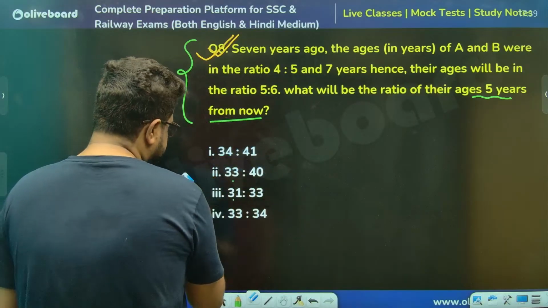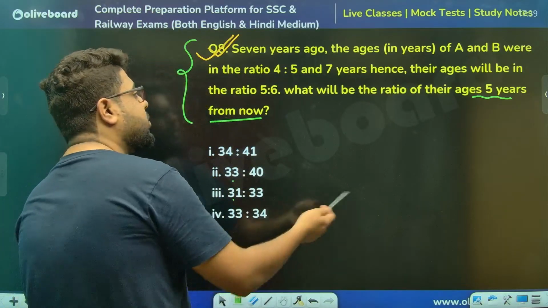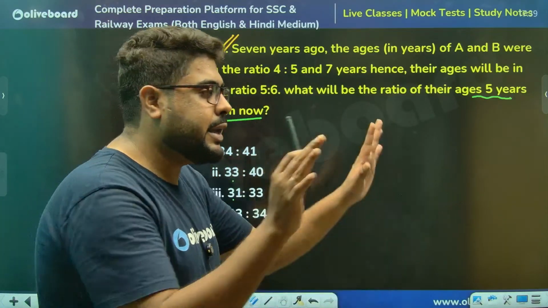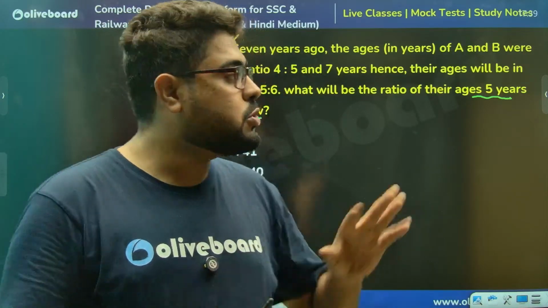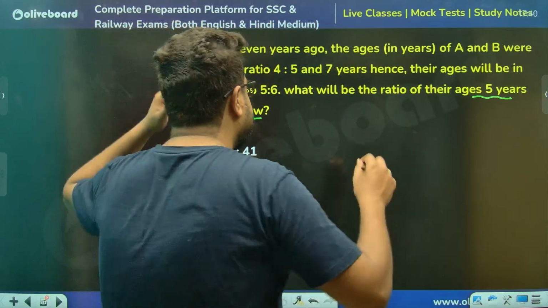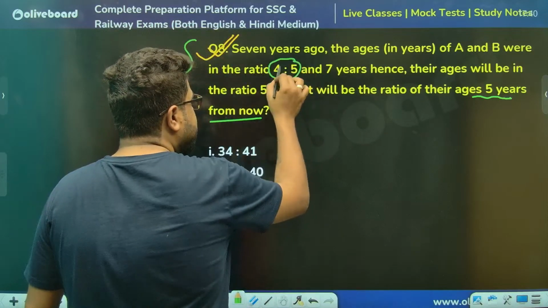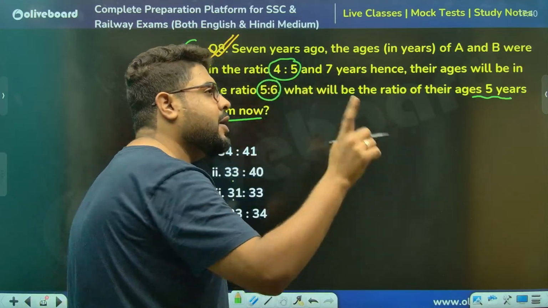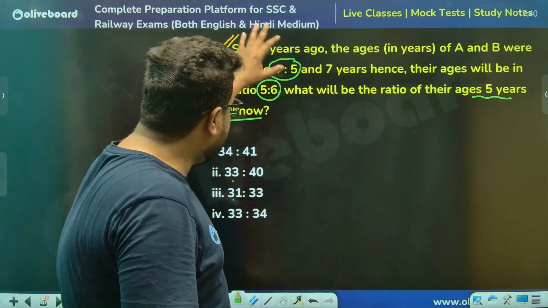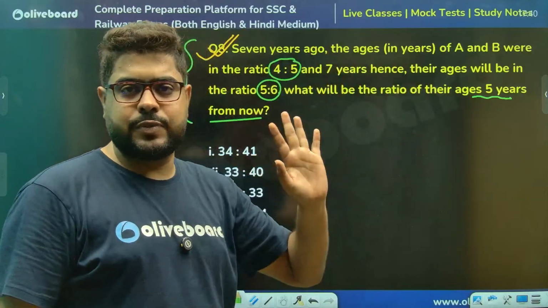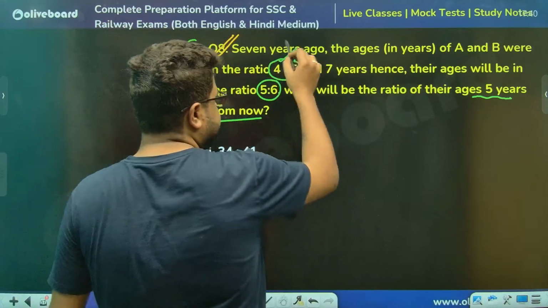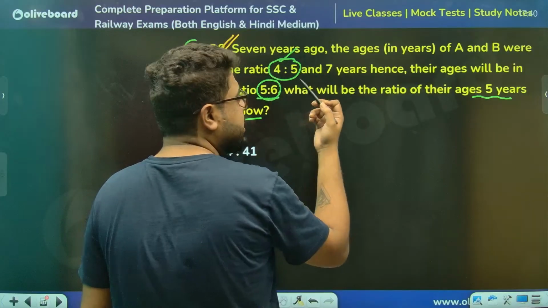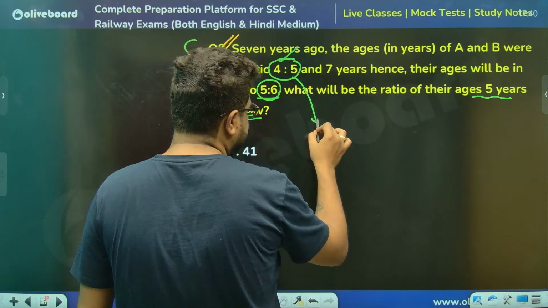So what do we do? That means we cannot use the shortcuts, so we have to do it normally. What is the best way to do this type of question normally? Remember, sir, you have two ratios. Start from any of the ratios and make your equation with the other ratio. Sir, I'm starting from this ratio, let's say. If you want, you can start from here as well. No worries.